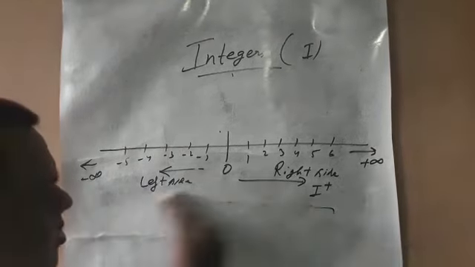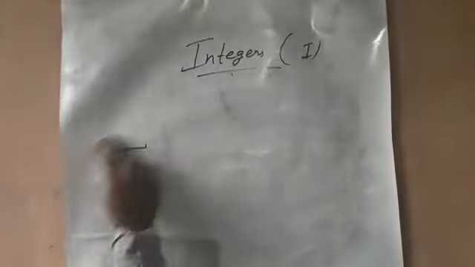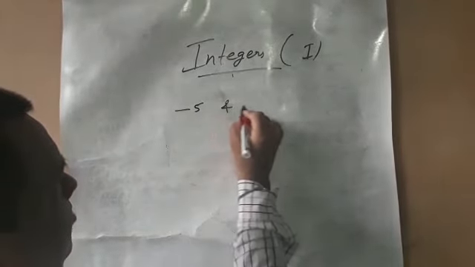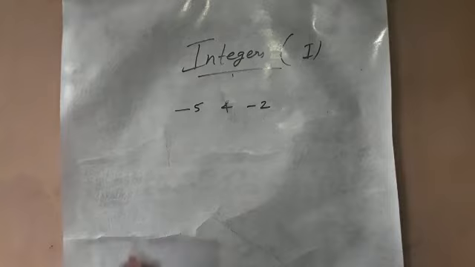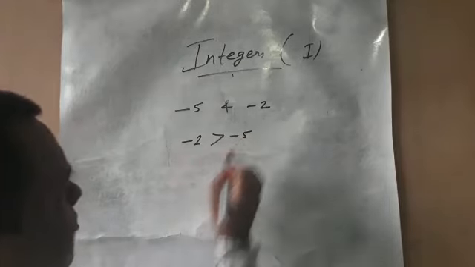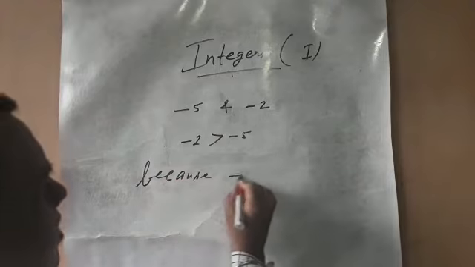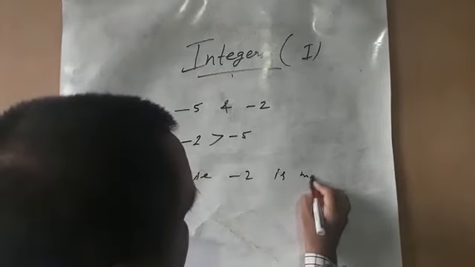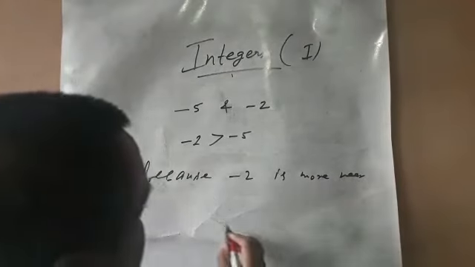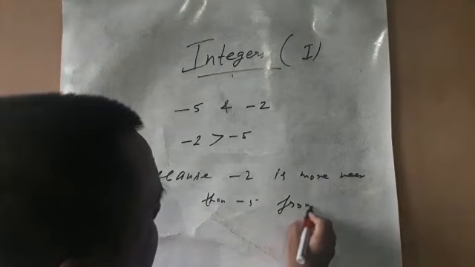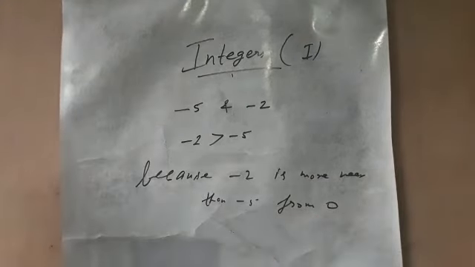Now we discuss something else. In the negative cases, suppose we take minus 5 and minus 2. Which number is greater? Minus 2 is greater than minus 5 because minus 2 is nearer to 0 than minus 5. Is it clear?